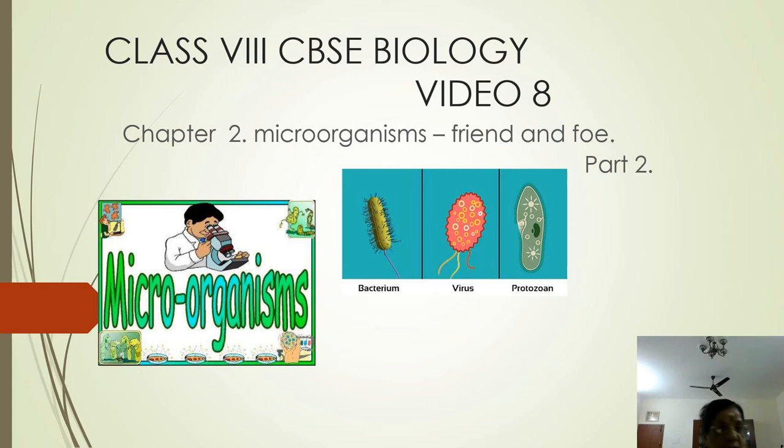Microorganisms are also called microbes, which can be seen only with the help of a microscope. And it was Louis Pasteur who did the fermentation process, that is the process of conversion of sugar into an acid or alcohol by the action of microbes.